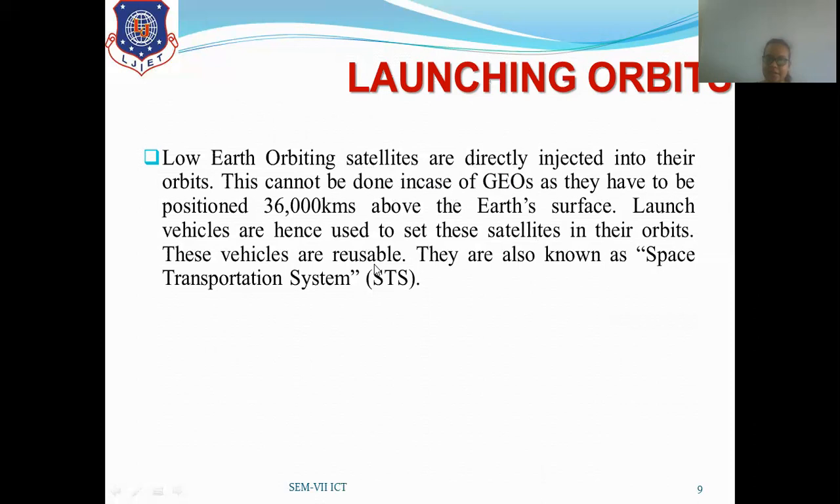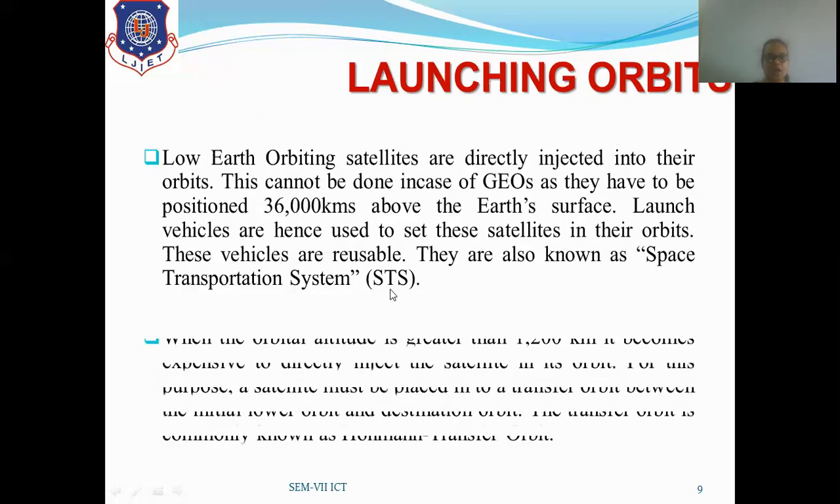These vehicles are reusable. We have two vehicles, GSLV and PSLV. For geostationary, that is GSLV, geostationary launch vehicle, and for polar satellites, that is PSLV, polar satellite launch vehicle. Both these launch vehicles come back to Earth's surface after launching, and they can be reused also. They are also known as Space Transportation System, that is STS.